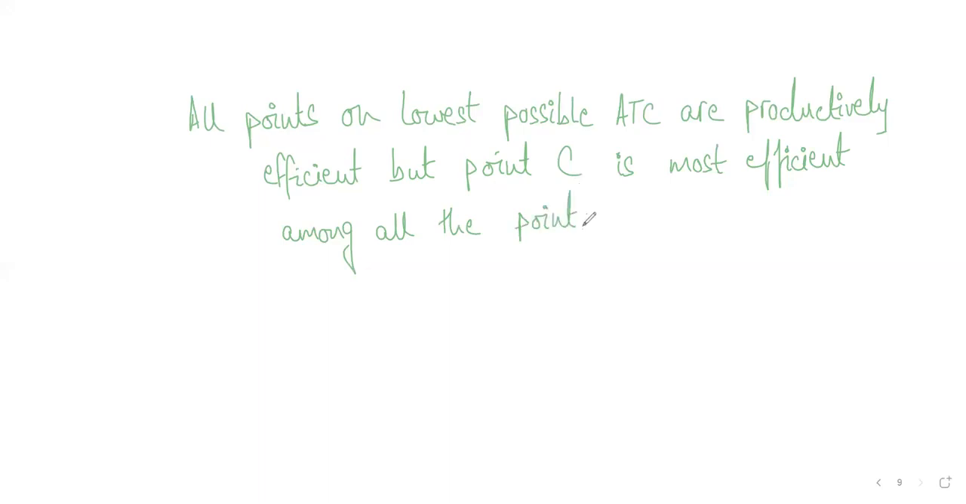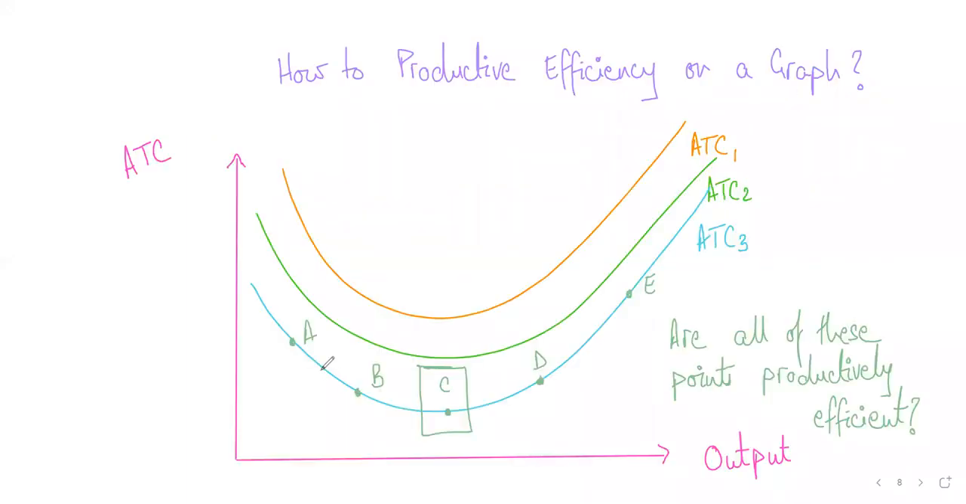Now have a look at this. Why did I say that all points on the lowest possible ATC are productively efficient? What if a business wants to produce only this much quantity? You have to listen to this carefully. If a business only wants to produce Q1 quantity, then obviously it cannot produce at point C. If a business wants to produce Q1 quantity, which you can see is less than Q2,